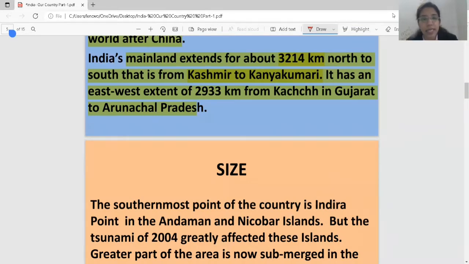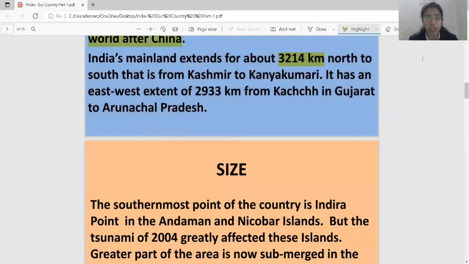And here they are saying it has an east-west extent of 2933 kilometers, from Kutch in Gujarat to Arunachal Pradesh. So if I talk about the east-west extension, it goes 2933 kilometers from Kutch in Gujarat to your Arunachal Pradesh.